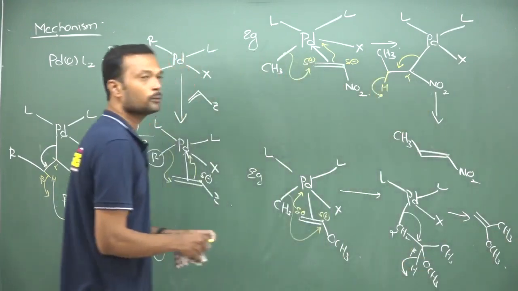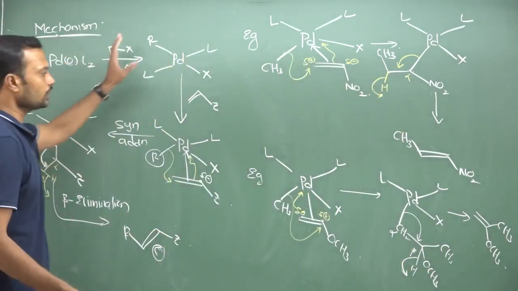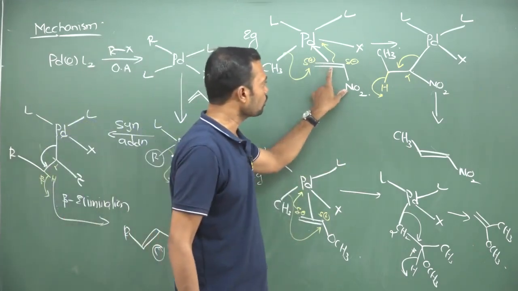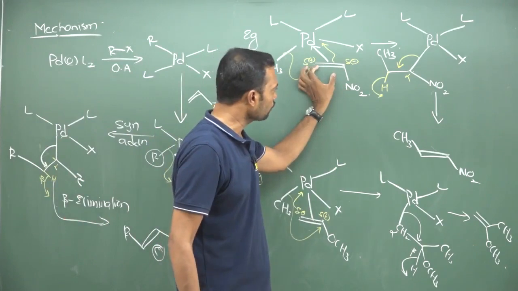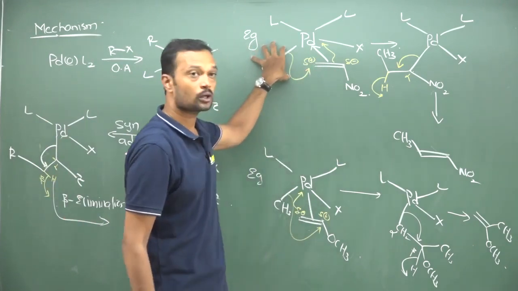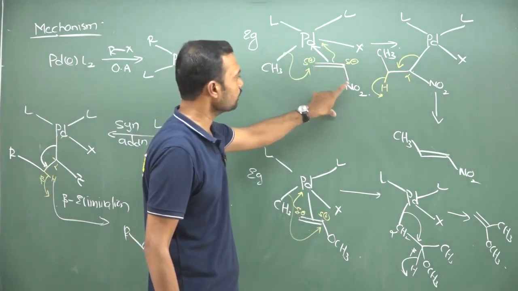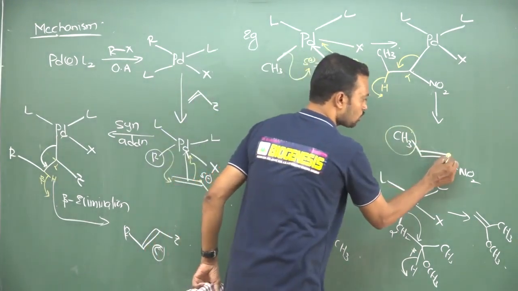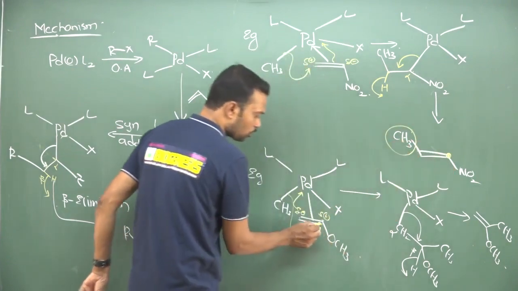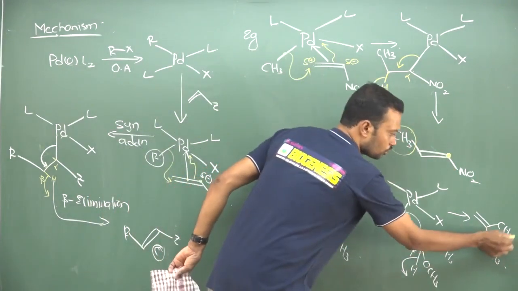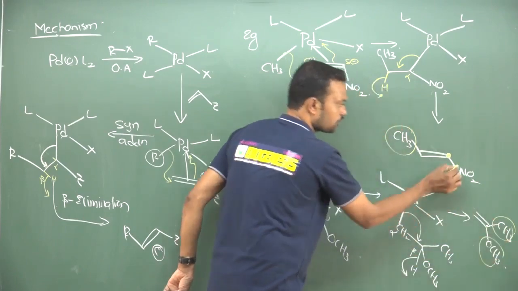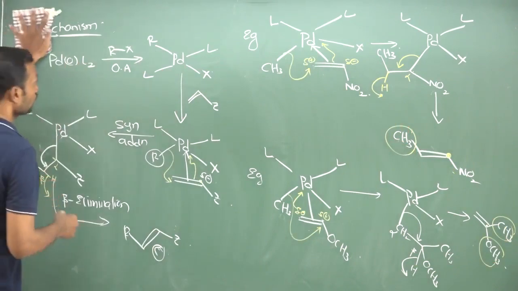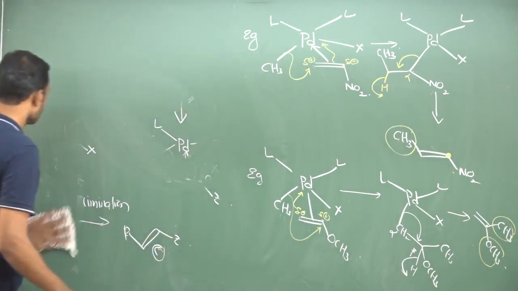So finally you need to know what kind of olefin we use in the Heck reaction. In the Heck reaction, if any withdrawing group is present on the olefin, we need to substitute the organic part of the aryl halide away from the nitro group. See, this is away from the nitro group. When a withdrawing group is present, the organic part should be away. When a donating group is present, that organic part should be closer to the donating group. This point you need to remember. So you need to know whether it is a donating group or a withdrawing group, only that point.